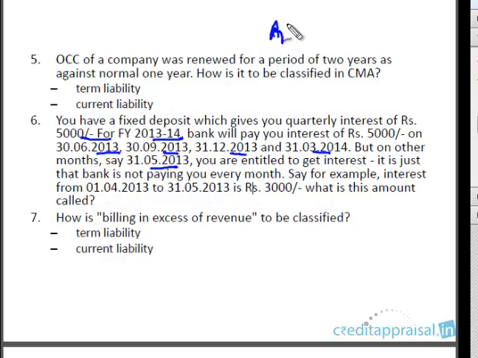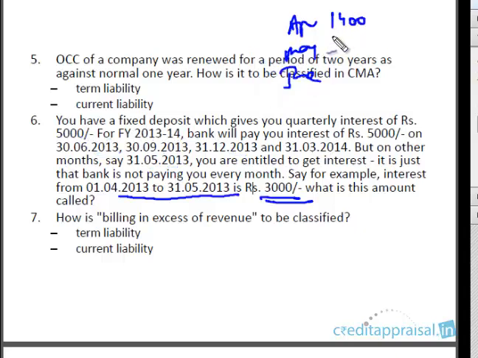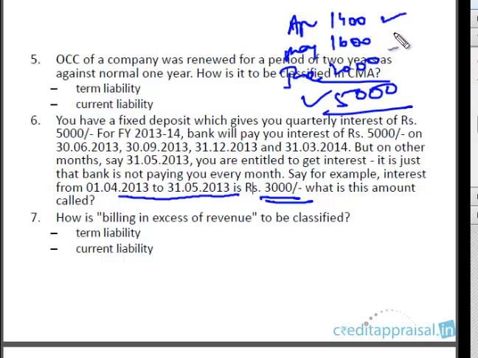So for example, April, May, June, even though there is some interest earned, maybe this is some 1,400, this is some 1,600, this is 2,000. For the quarter as a whole, the bank is going to pay you 5,000. So on individual months, the interest earned on your fixed deposit is like this: on April you are eligible for 1,400, May 1,600, June 2,000. But the bank is not paying you every month. It is going to pay you only on quarter end, a lump sum of 5,000.